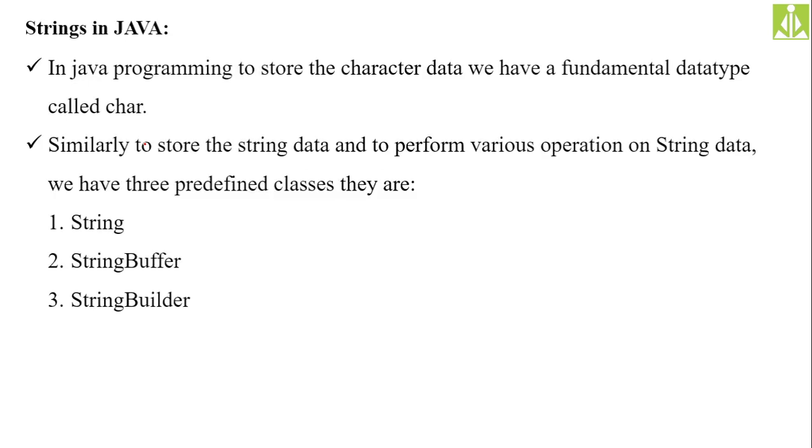Strings in Java. In Java programming, to store the character data, we have a fundamental data type, char. We know this one, we already used this thing many times. So to store the character, we have the primitive data type or fundamental data type, that is char. Using char, we can store the character data into a variable. Char is the primitive type. Similarly, to store the string data and to perform various operations on string data, how are we representing string data? We are enclosing it in double quotes. Remember this one.